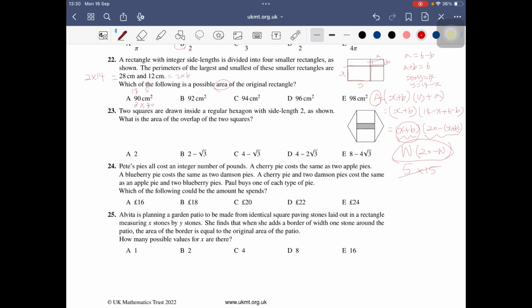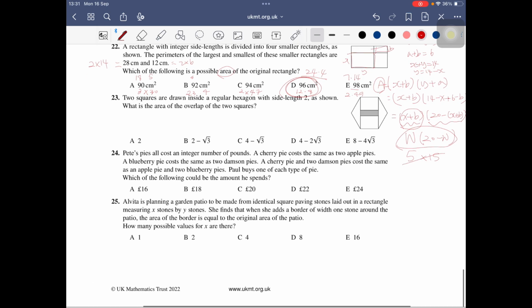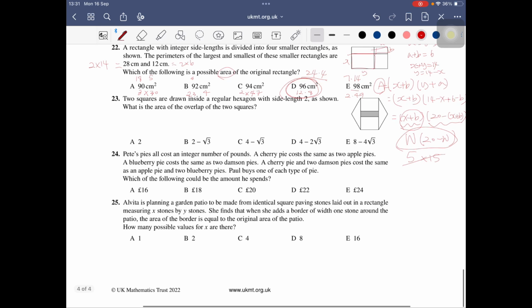So 92, 4, 23 times 4. No. 94, 2. No. 96, 12 times 8. This is the answer. Of course, we can find the 24 times 4, something like that, but this is not the sum of 20. So 98, 2 times 49, 7 times 14, which is not true. And 23. Two squares are drawn rectangular hexagon.